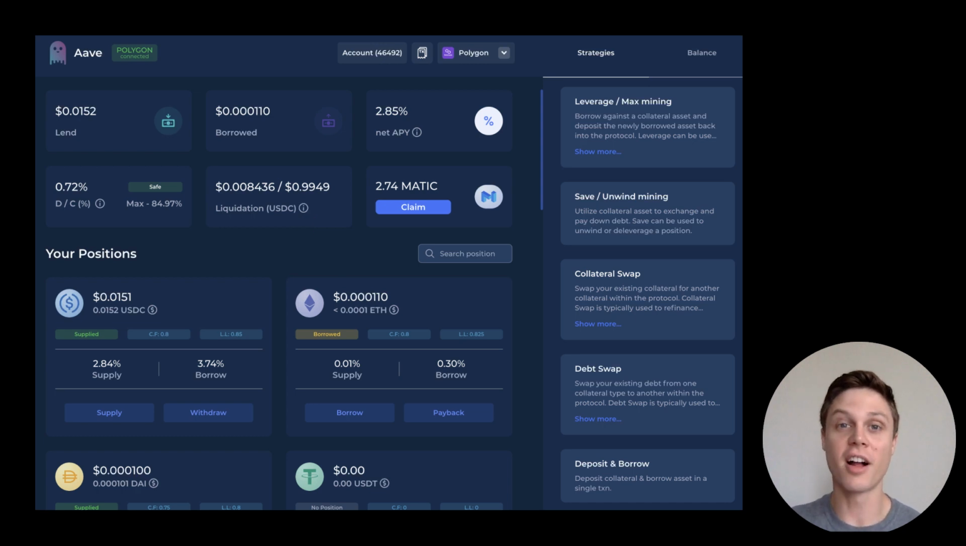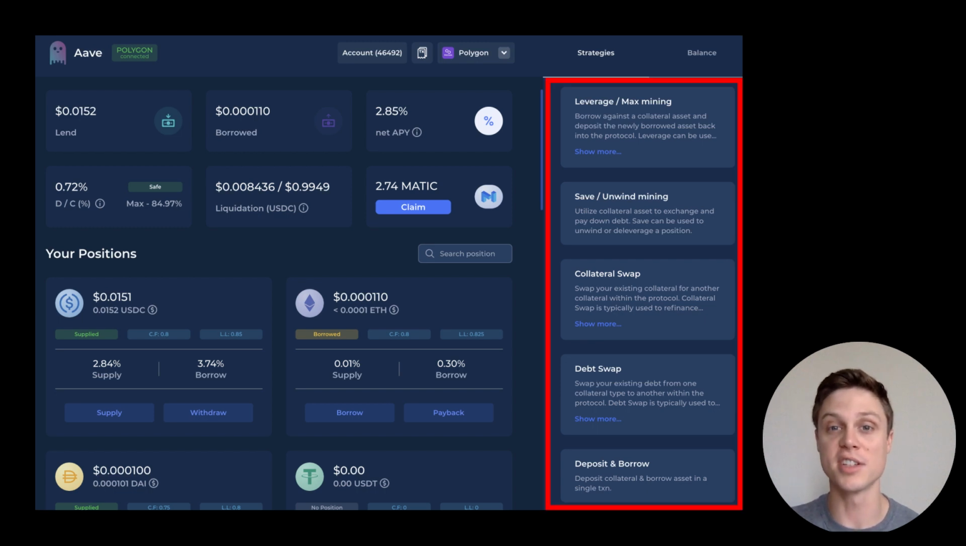This information on its own makes Instadapp really useful for managing these DeFi positions, but the real power comes from the strategies section, which are more complex interactions that you can do with the protocol. With Aave, you can do things like maximize your leverage or swap your debt or your collateral for a different asset. Playing with these strategies enables a lot of different things, like maximizing yield farming or even shorting an asset, as I've covered in some of my previous videos.